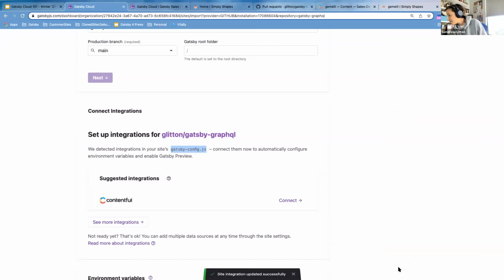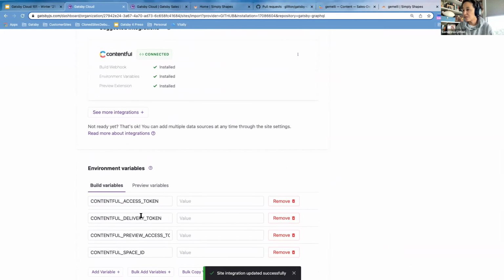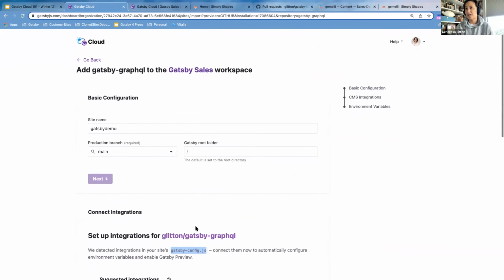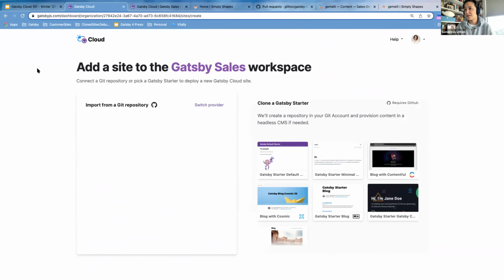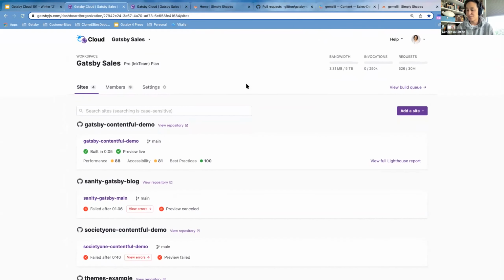And yeah, so then it got all the environment variables. So it didn't really add it yet. The next step would be to add these environment variables and then build the site. I'm not going to do that now because I don't want to go through that process. It's just going to take a little more time than we need. But that's as simple as it is to create.